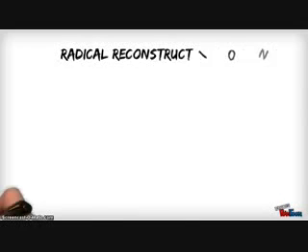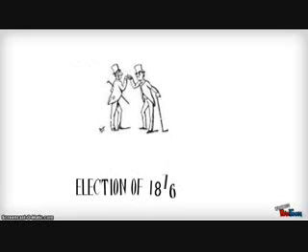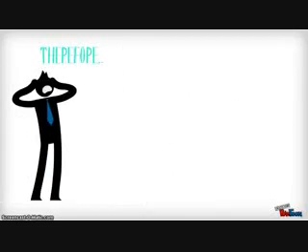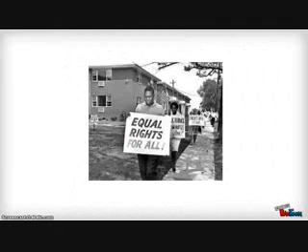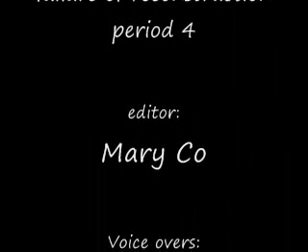Through the Radical Reconstruction, the 13th, 14th, and 15th Amendments were passed. However, after the deal of the election of 1876, the amendments were not enforced in the Southern states due to the reign of white supremacy. Therefore, this failure leads to a stronger civil rights movement to fight for black rights, since it is already written in the Constitution.